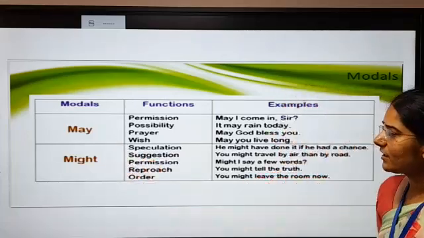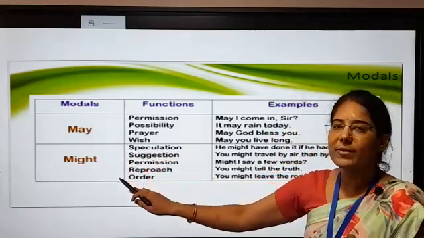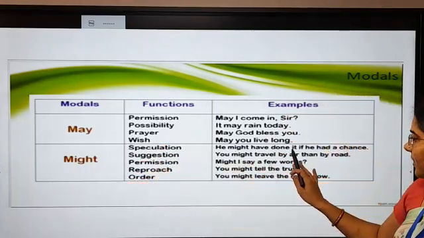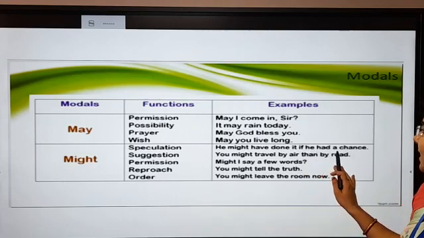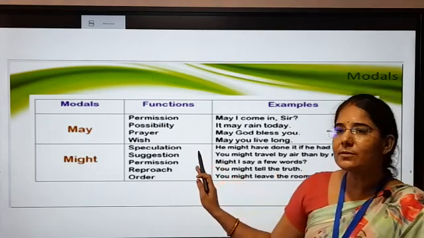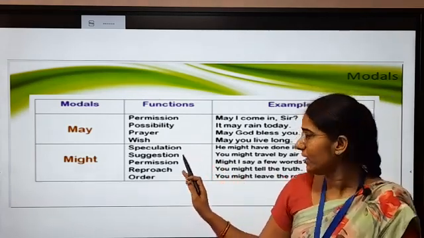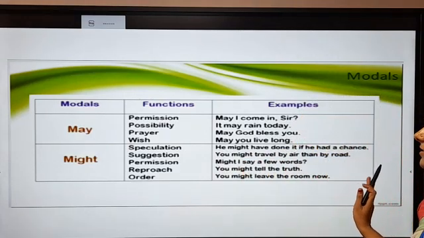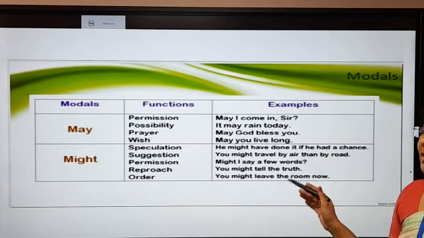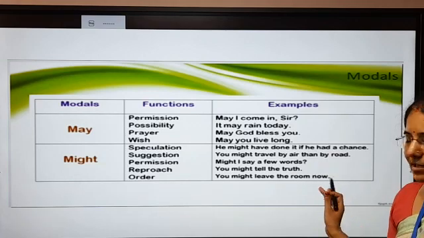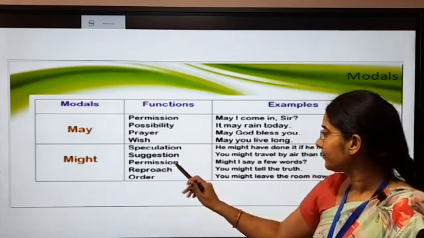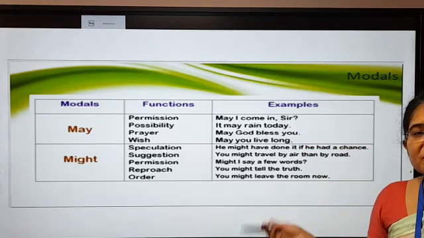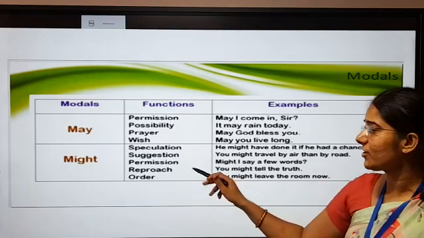Next one is might. This is the past tense of may. For speculation, he might have done it if he had a chance. Speculation means you can say idea. He might have done it if he had a chance. अगर उसको chance मिला होता, तो वो ये काम कर सकता था. For suggestion, you might travel by air than by road. It's a suggestion. We use might for suggestion also.